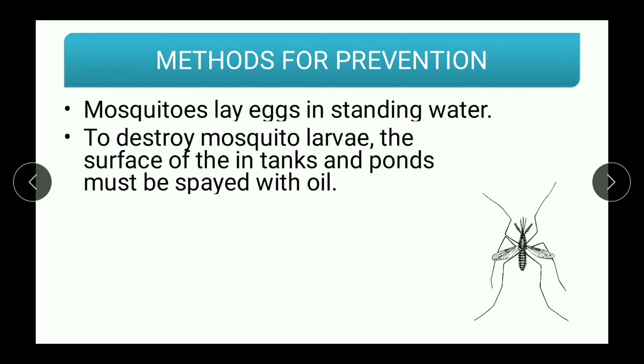And how can we avoid it? We can destroy mosquito larvae by spraying oil on the surface of water in tanks and ponds. If we spray oil on the water in tanks and ponds, that will ensure that all the mosquito larvae are killed.